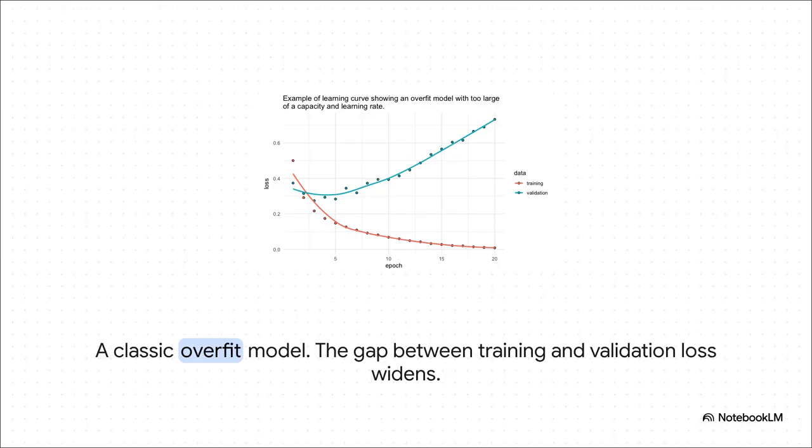And this is exactly what that red flag looks like in the wild. See that red line for the training loss? It's dropping, looks great. But look at that teal validation line. It's heading in the wrong direction. That gap opening up between them, that is the generalization gap. That is the visual proof of overfitting.